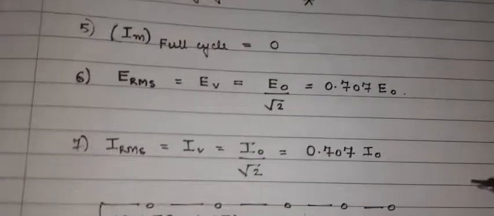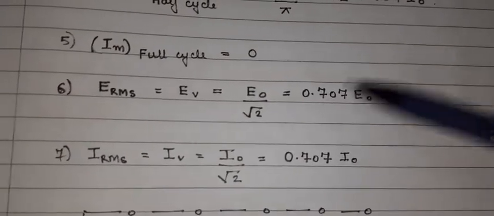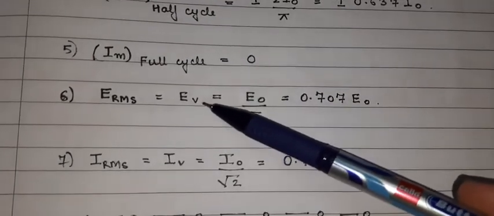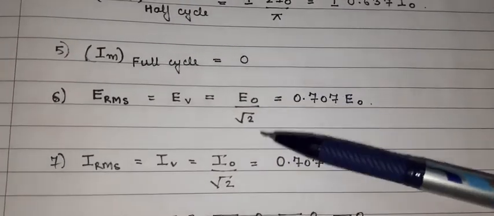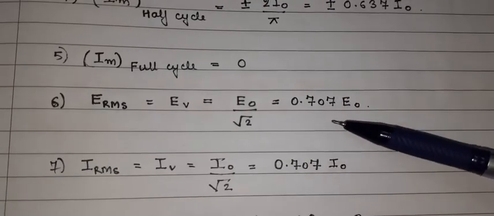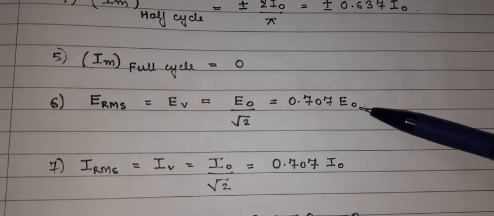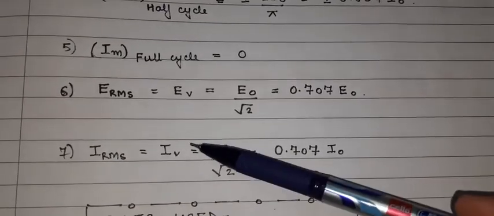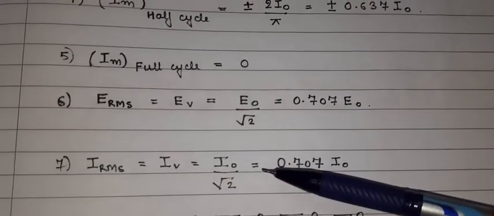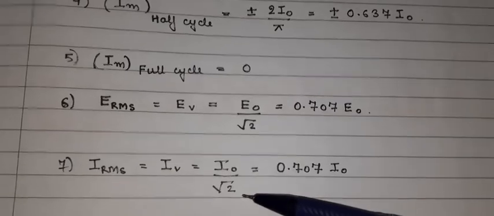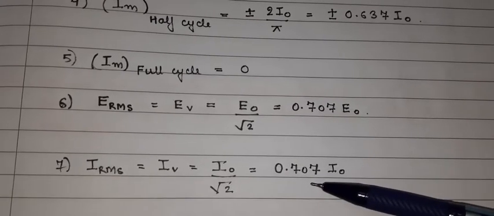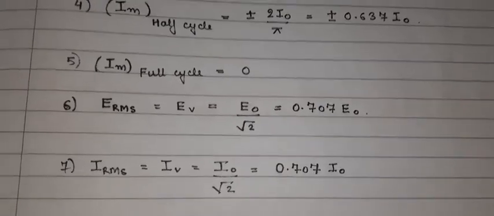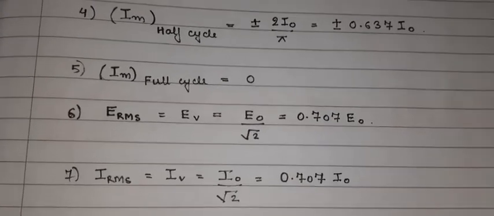Now come to the RMS formulas. E RMS is equal to E V, which can be written as E naught by root 2, and that is equal to 0.707 multiplied by E peak. And I RMS can also be written as I V, which is I naught upon root 2, and similarly it comes out to 0.707 into I naught, the maximum value of the current, that is I naught.